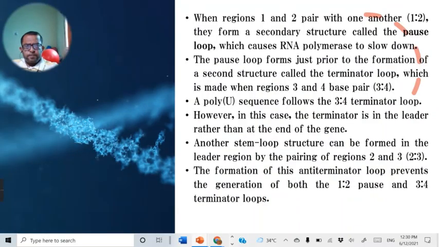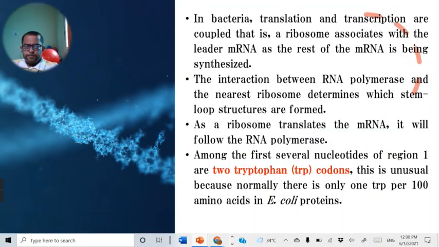Now in region 1, it is found that there are 2 tryptophan codons on the leader mRNA. Usually this tryptophan amino acid is normally present in E. coli at 1 for 100 amino acids in E. coli protein. But in the case of the trp operon, they are present in 2 numbers.